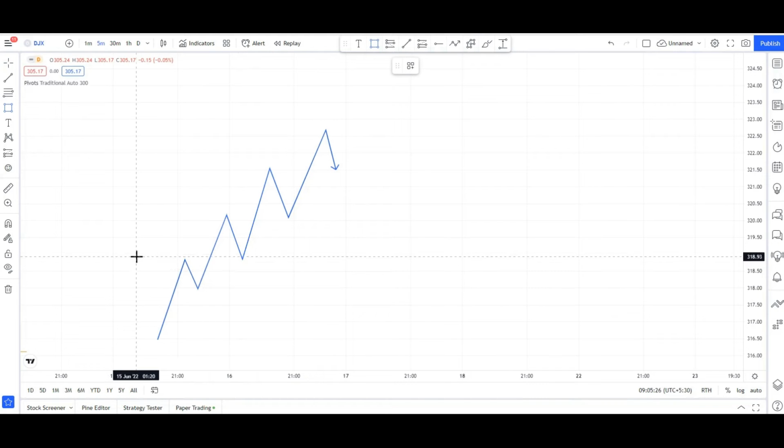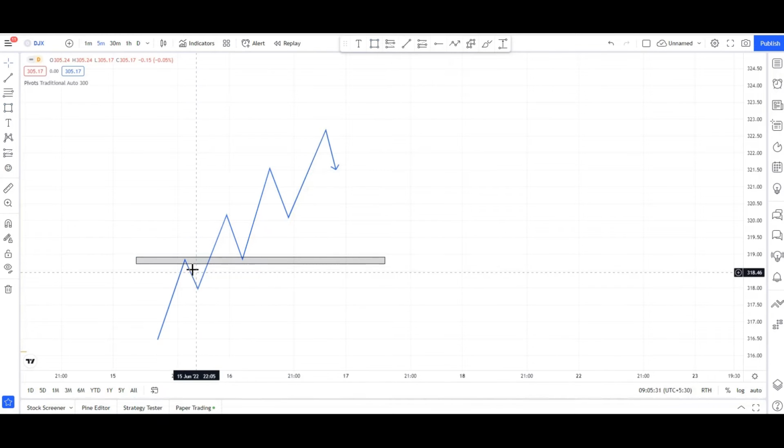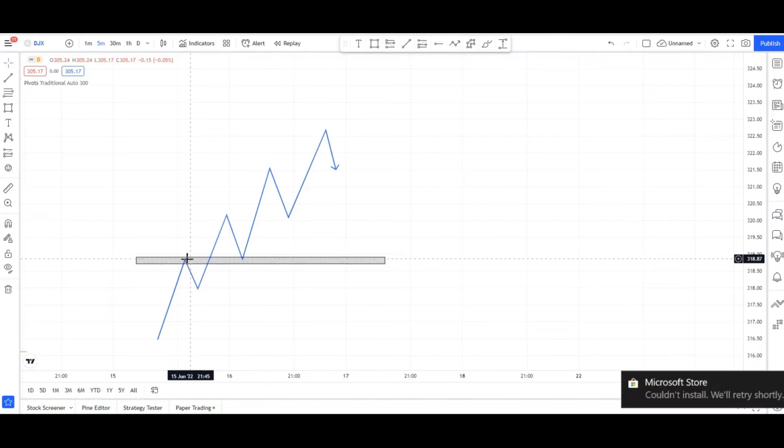Okay guys, here you can see exactly what happened. It's making a high, some sellers have come and taken it downside. Once again buyers will dominate, break this level, and after breaking, a new high will be created. Whoever bought somewhere here or here will book their profit. So once again it will come downside and take their profit, and this is the level where buyers are interested to take it upside once again.